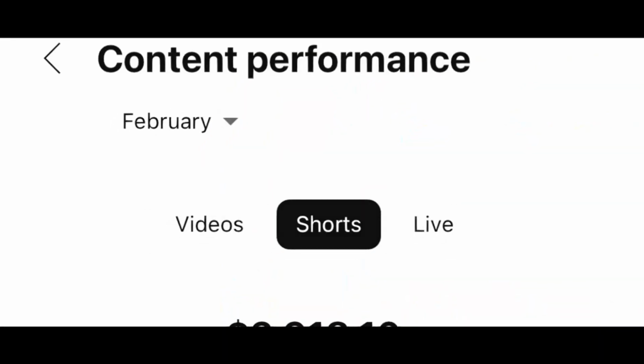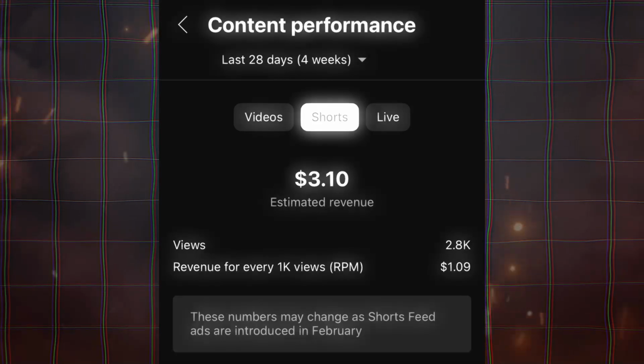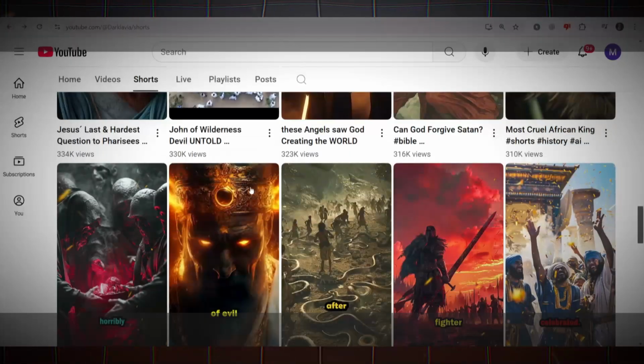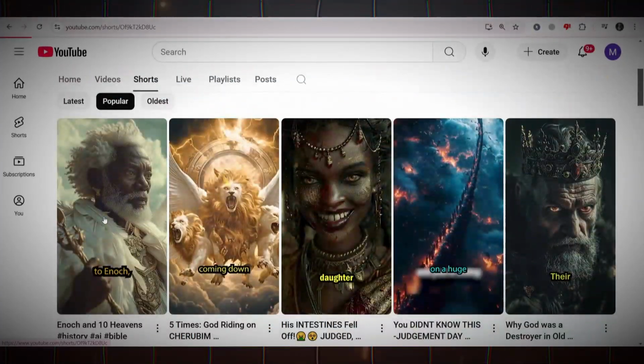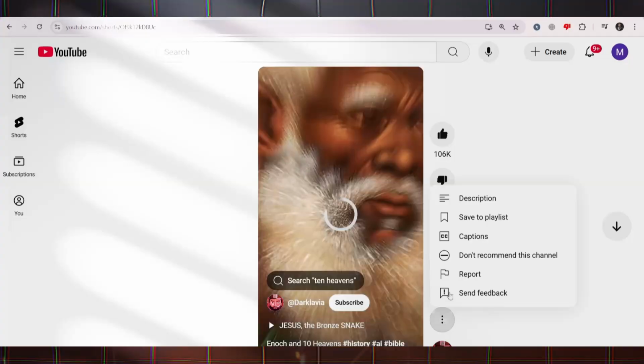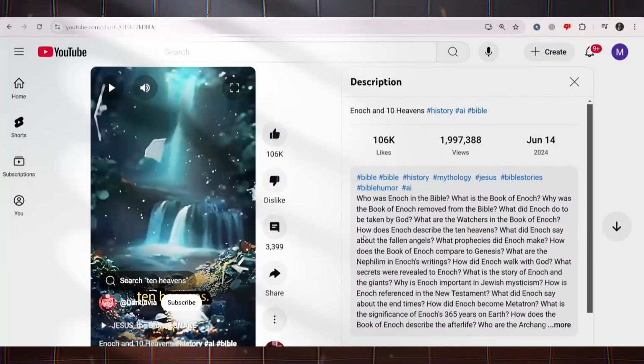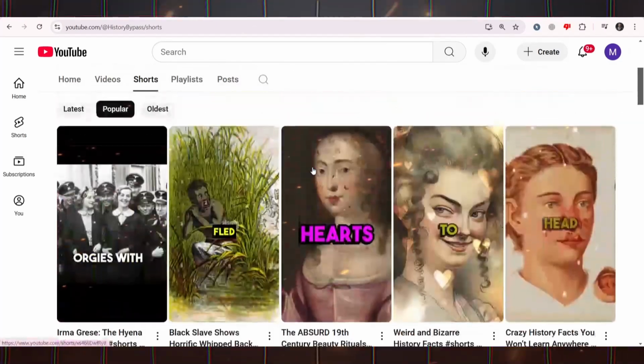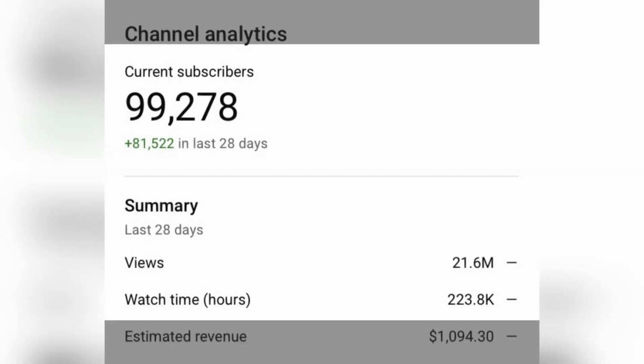Currently, the average earnings are around 30 cents per 1,000 views. This may seem like a small amount, but when a channel earns over $100,000 with just 309 AI-generated videos, you realize that this is a huge opportunity. You can create similar channels using one of YouTube's advanced AI tools, Clipwise.